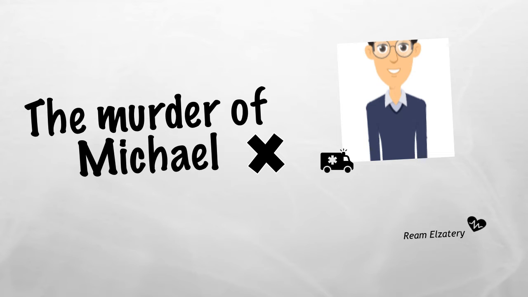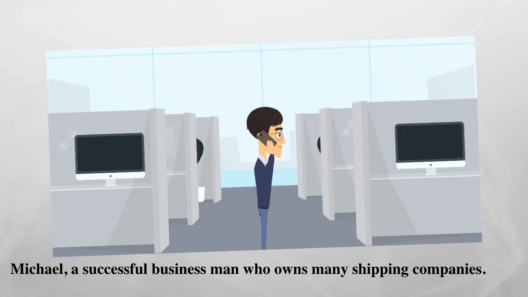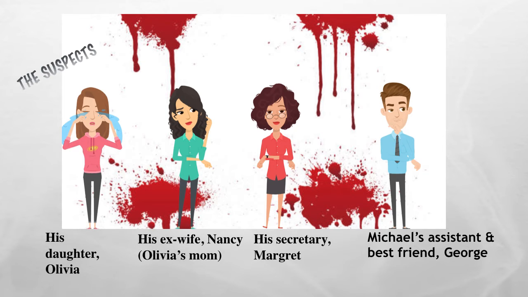In this video, I'll be discussing the genetics of fingerprinting by going over a crime scene. Michael is a successful businessman who owns many shipping companies, but his greed has led him to have many enemies, including members of his own family. On April 5, 2020, Michael's body was found in his office.